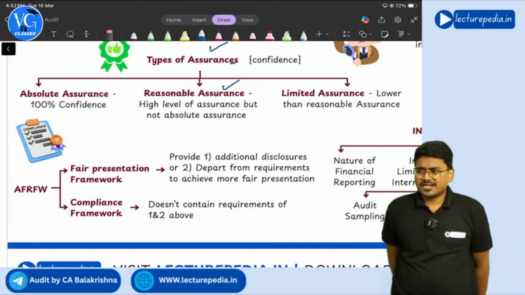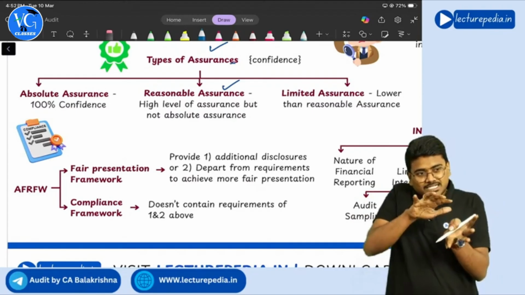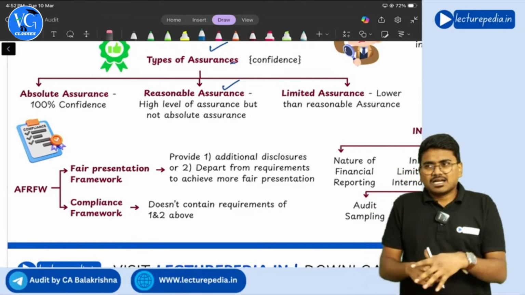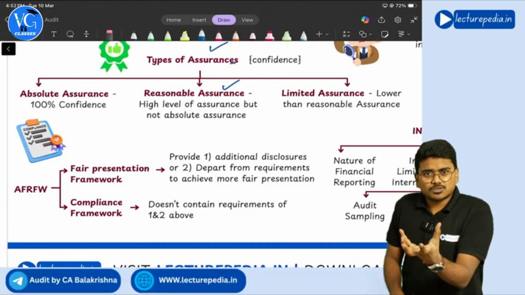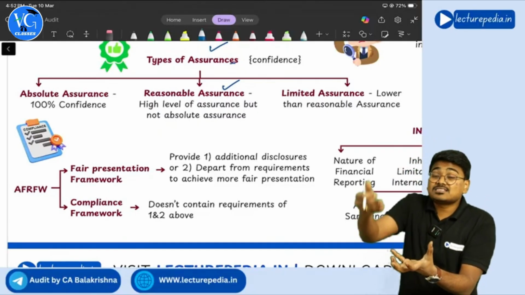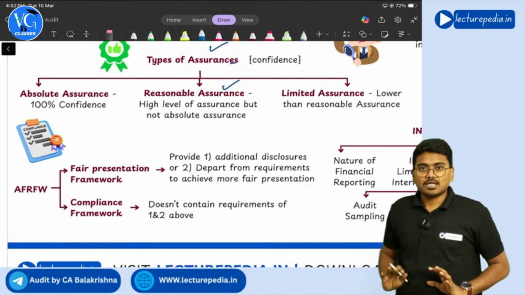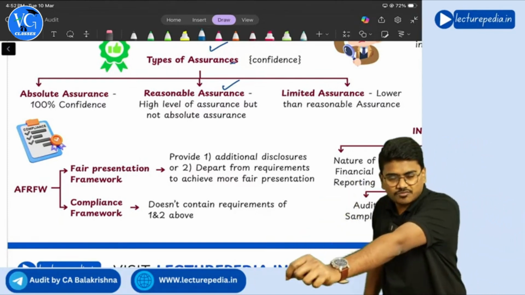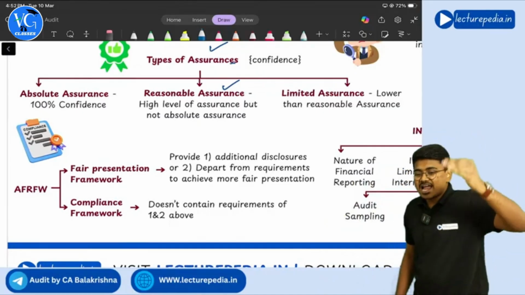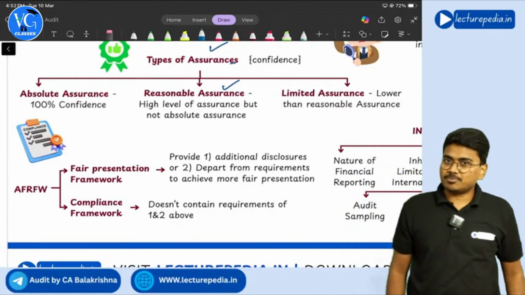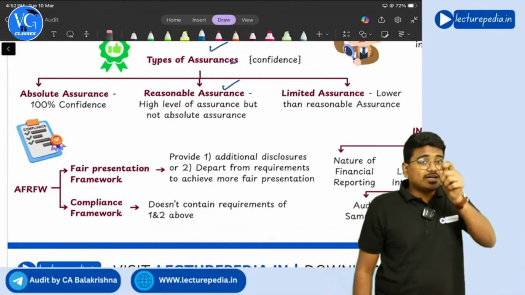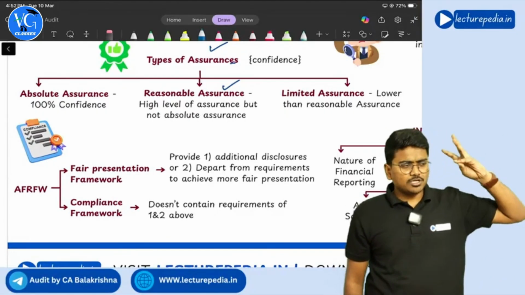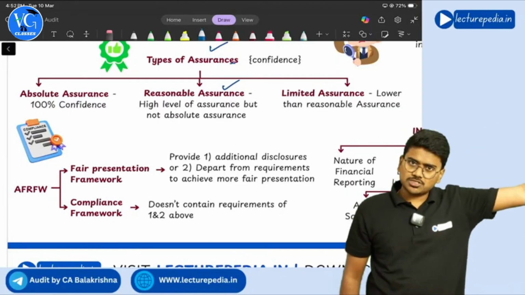You cannot convert it into percentage terms, but we can say that reasonable assurance is a level of assurance which is lesser than 100%. So absolute assurance means 100% confidence. Reasonable assurance means a level of assurance that is less than 100%. So the auditor in his audit will only give reasonable assurance.